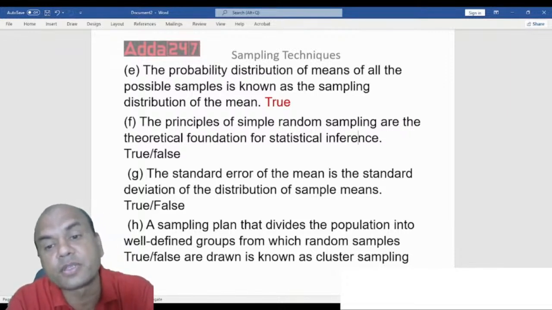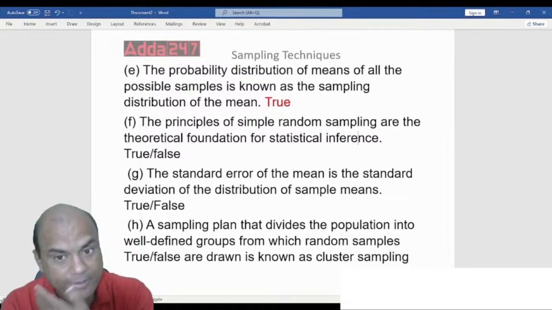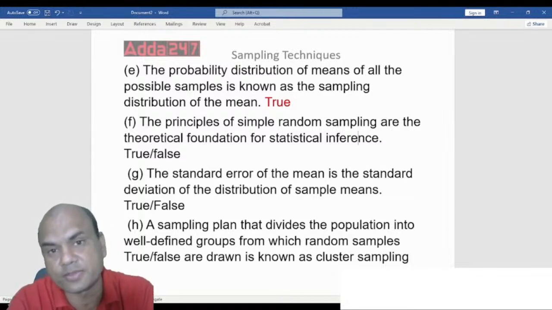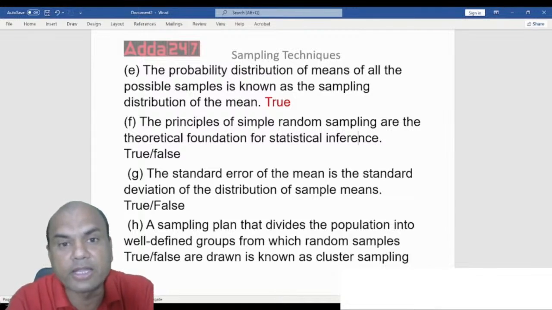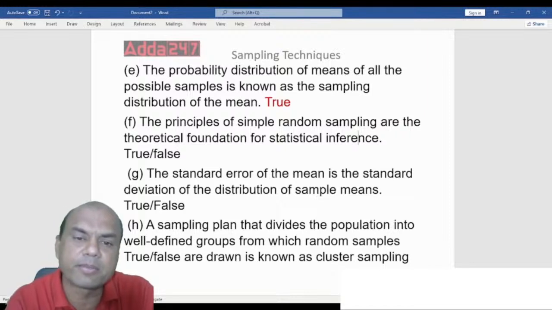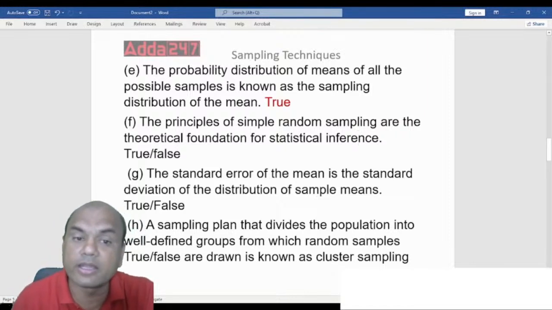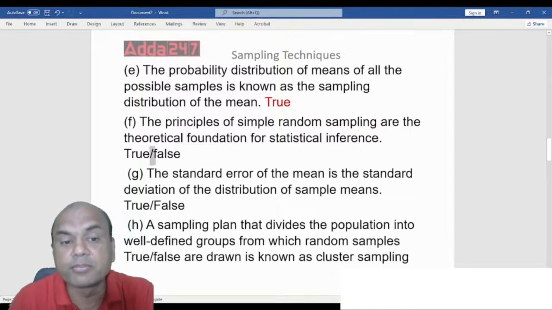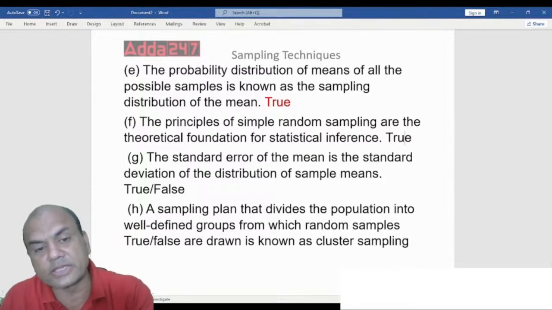The principles of simple random sampling are the theoretical foundation of the statistical inference. Suppose I have to find any inference of any population, so for that the best method is simple random sampling. So that is true, again true. Remember, simple random sampling is the best sampling.